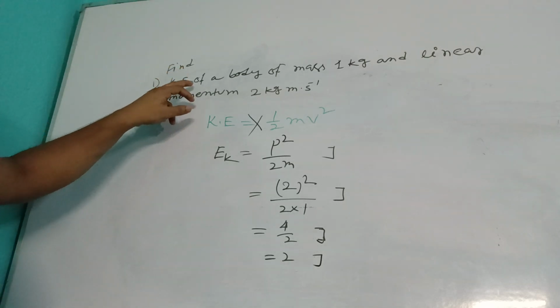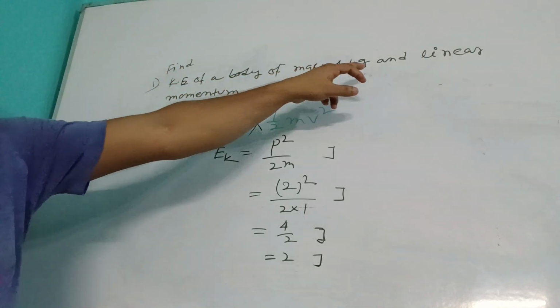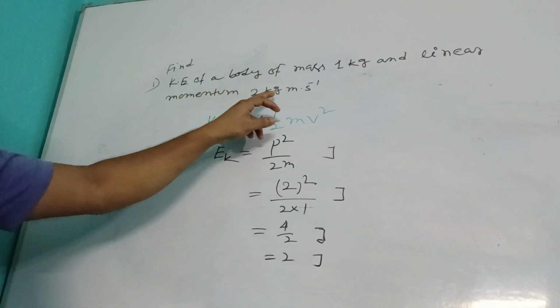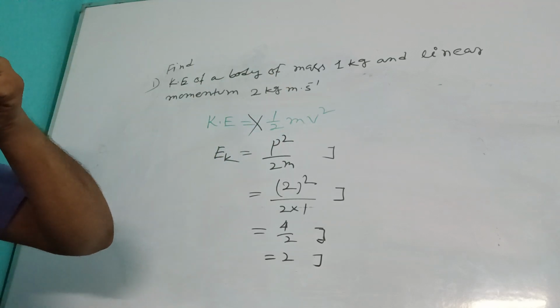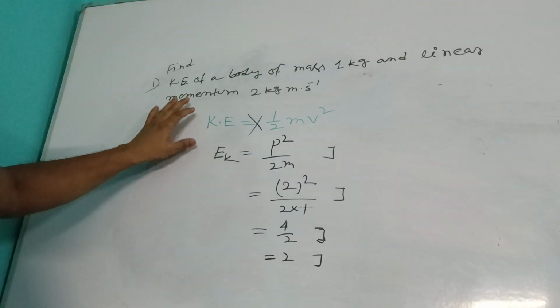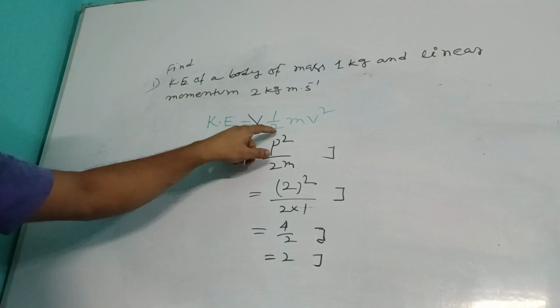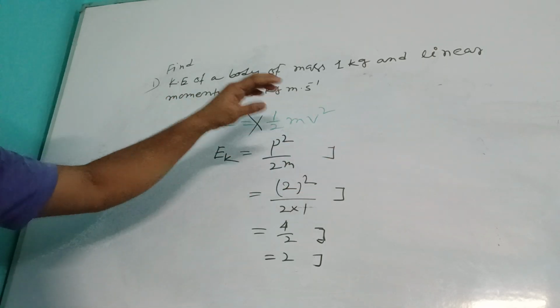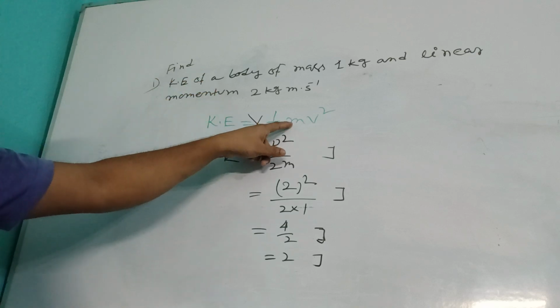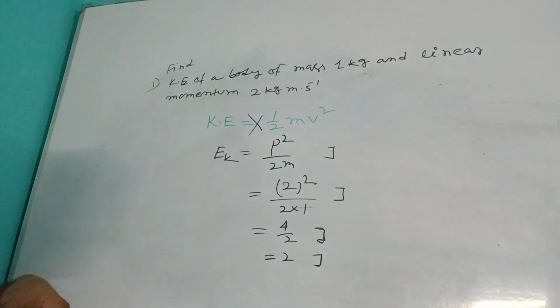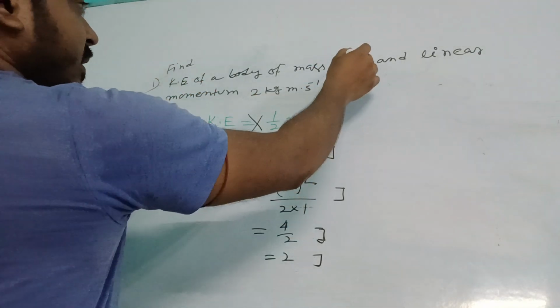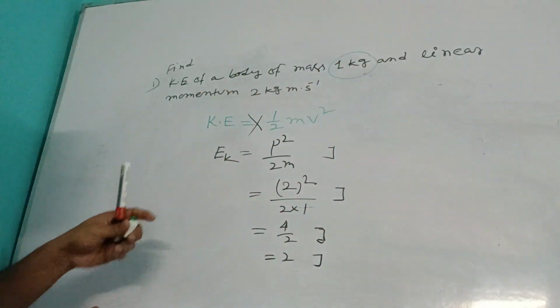So kinetic energy, how to calculate? Find the kinetic energy of a body of mass 1 kg and linear momentum 2 kg meter per second. First of all, we know the basic equation: kinetic energy is equal to half mv square. But भाई साहब इधर देखो, m, what is the value of m? 1 kg is given.